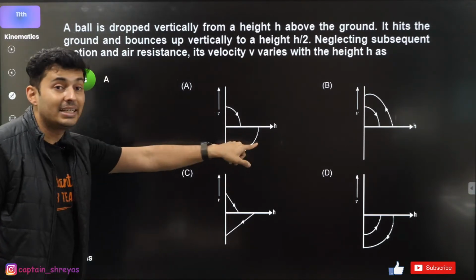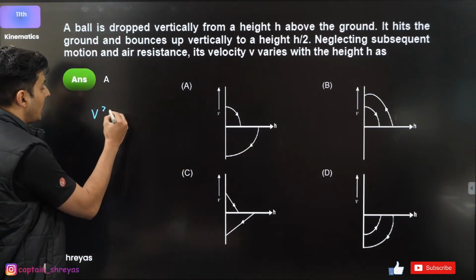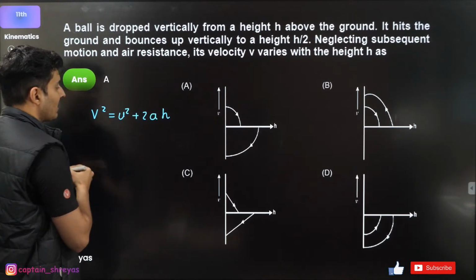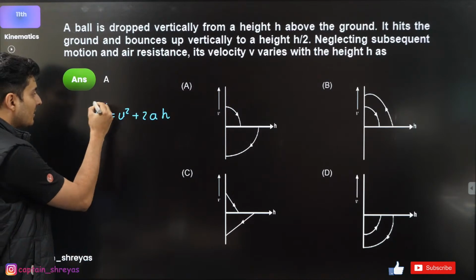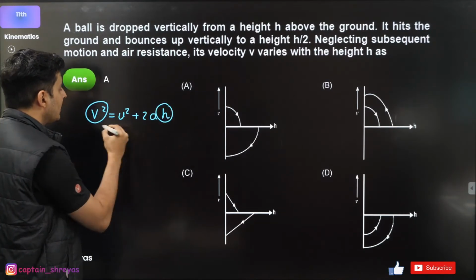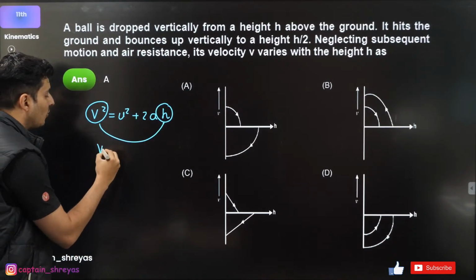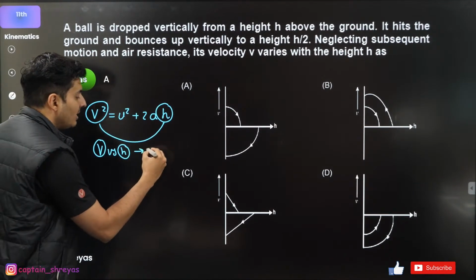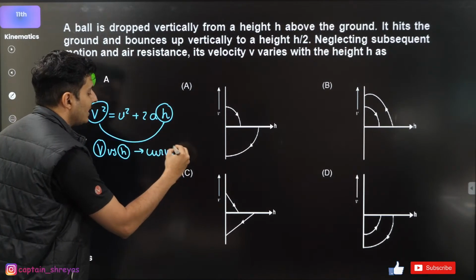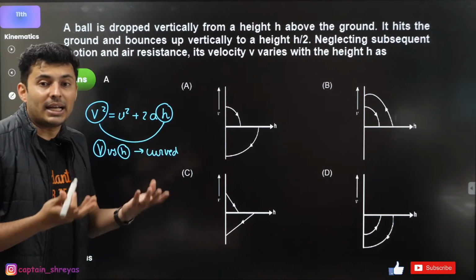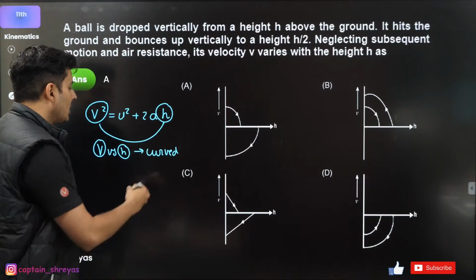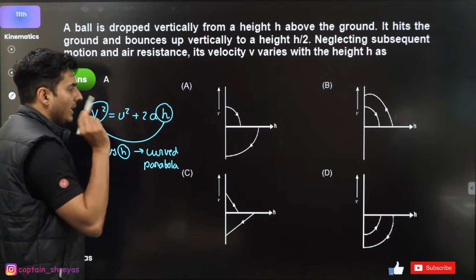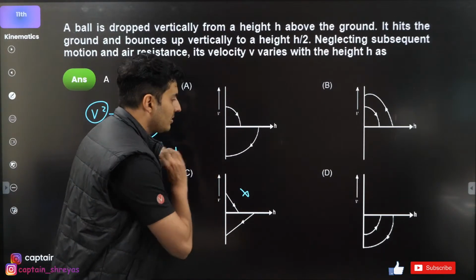Think about it. Velocity and distance. V square is U square plus 2AH. This is the formula you're going to use. Here this is square of velocity. This is height. How can it be a straight line? So V versus H will be a curved line, basically a parabola. It's a quadratic equation. It's going to be a parabola. It's going to be a curved line. So obviously this option is wrong.